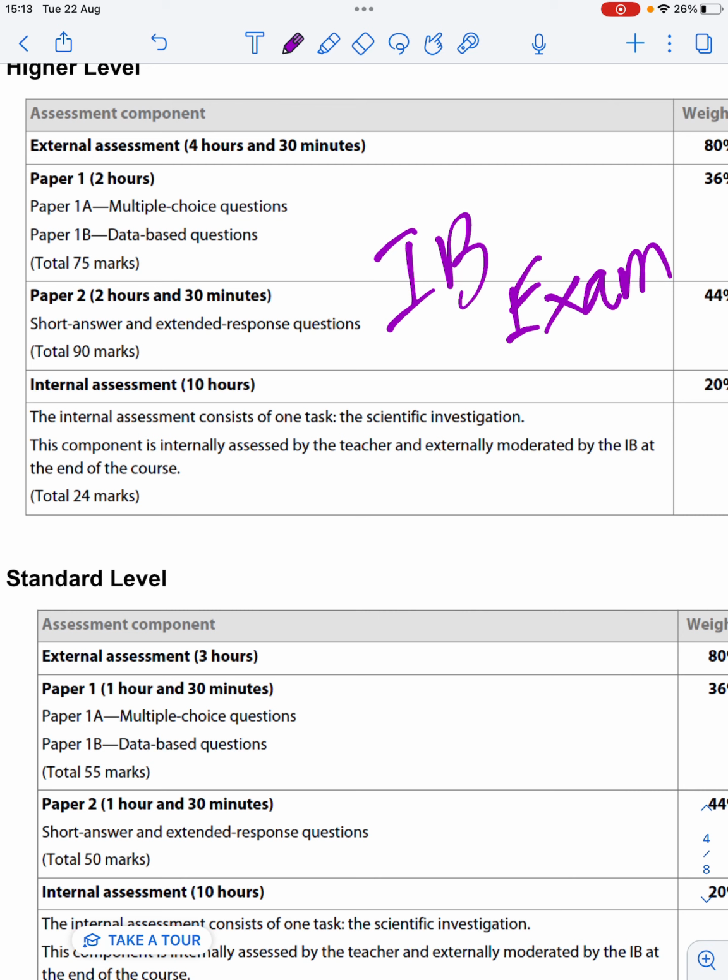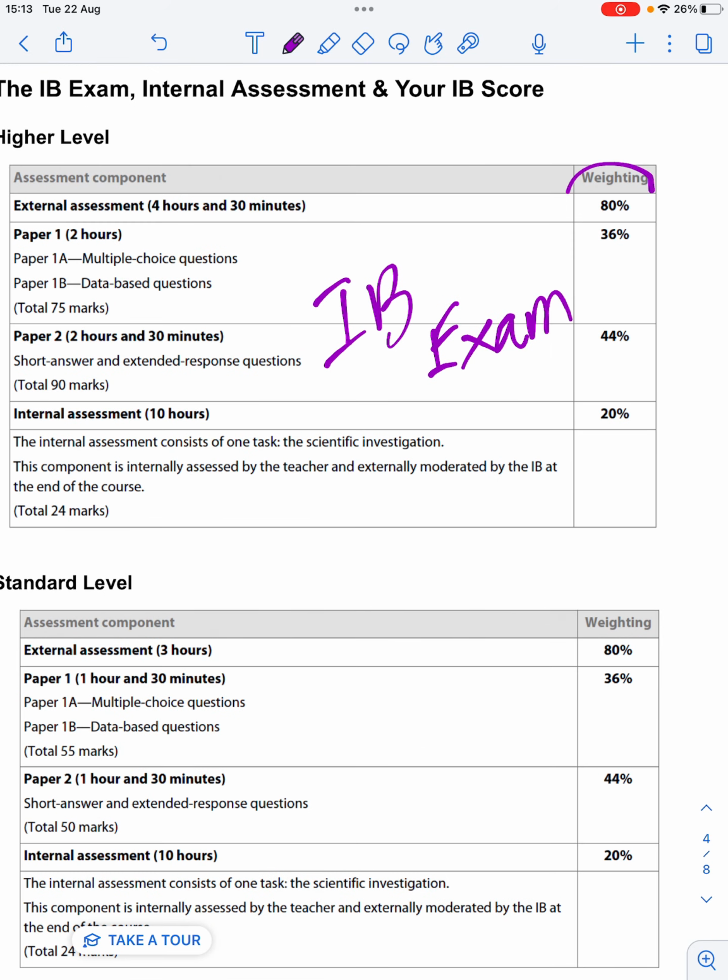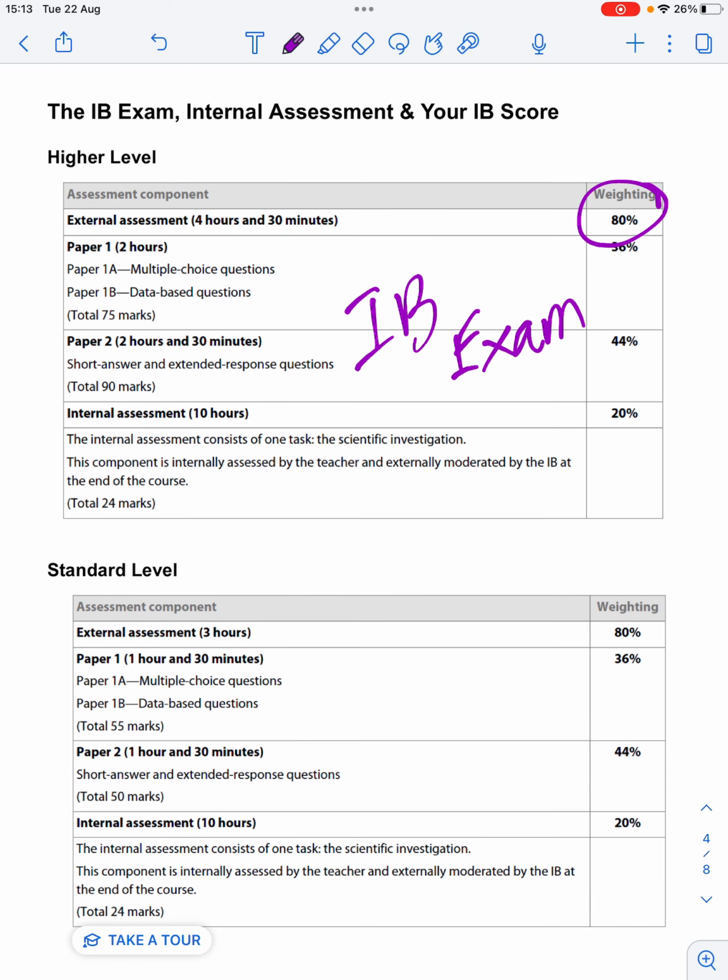So paper 1 will happen on one day, and then paper 2, which is short answer and extended response questions, will happen on a different day. So you'll take your IB exam over 2 days, paper 1 on one day, paper 2 on the 2nd day. You will be allowed a calculator and a data booklet on all those papers. And so the IB exam makes up 80% of your IB score, the score that you will receive for your IB diploma. The other 20% comes from your internal assessment.